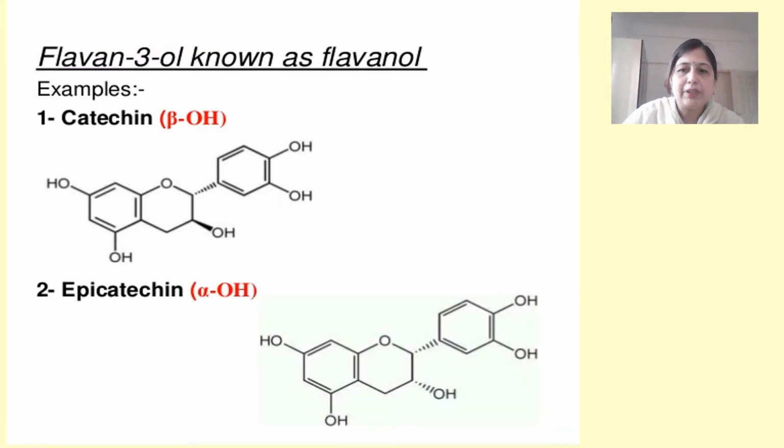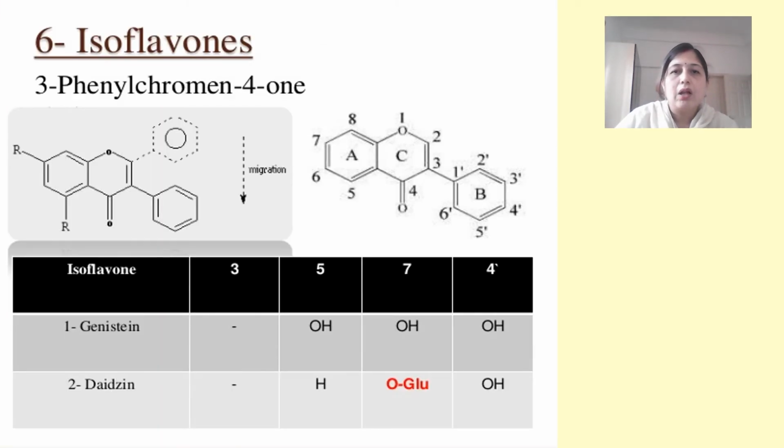Now the examples for flavanol or the flavan 3-ol are catechin and epicatechin, which are derivatives of tannins. Now the next category is the isomer of flavonoid. As you can see, the structure of this is exactly the same as a flavonoid in terms of the molecular formula as well as the functional groups which are present.